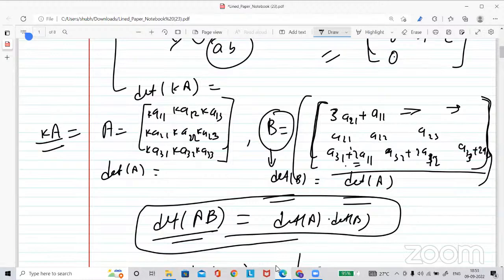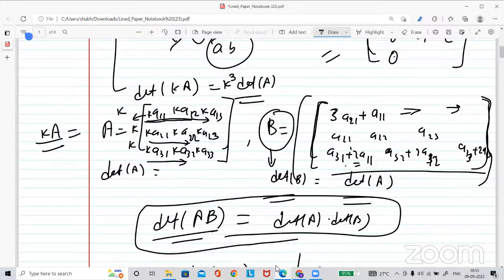So the determinant of this whole matrix: this will be treated as a single row, this as a single row, and this as a single row. So you take K common from the first row, K from the second row, and K from the third row. That's why it becomes K cube times the determinant of A. This happens when you multiply a scalar with a matrix.